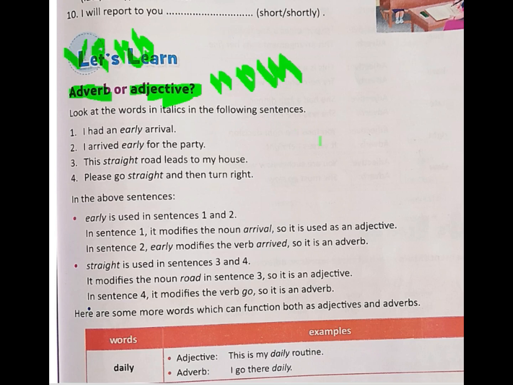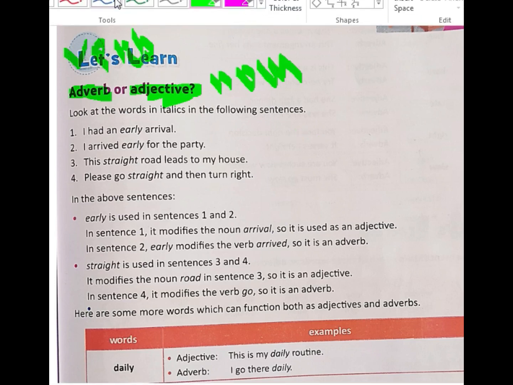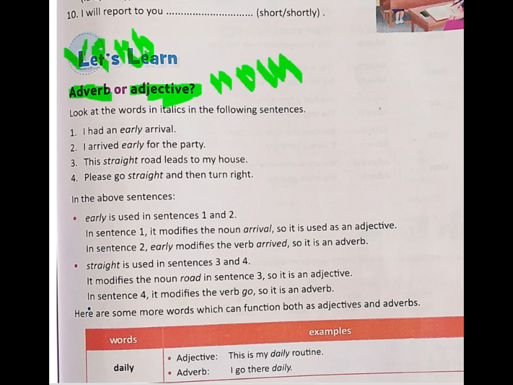For example, let us say I write the word boy. Boy is a noun.